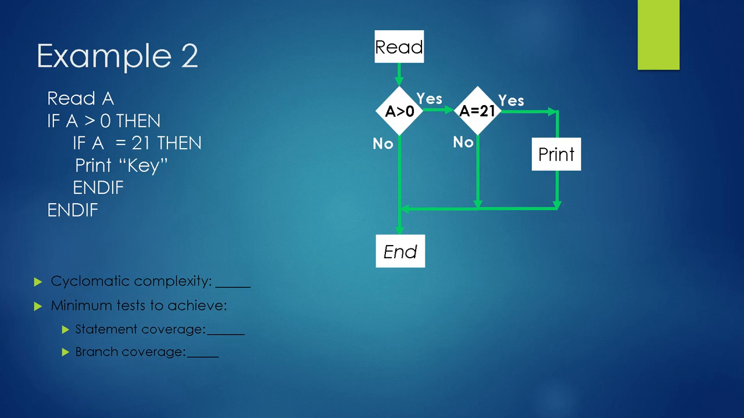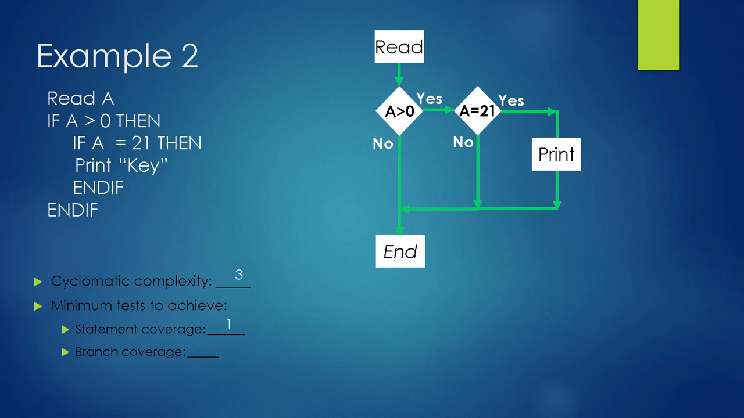Now we will see how to calculate the value for the decision or branch coverage. While calculating the decision coverage from the flowchart, we clearly see we need at least 3 test cases to cover all the branches. Just follow the direction to reach from the start to the end point. So the decision coverage value is 3.